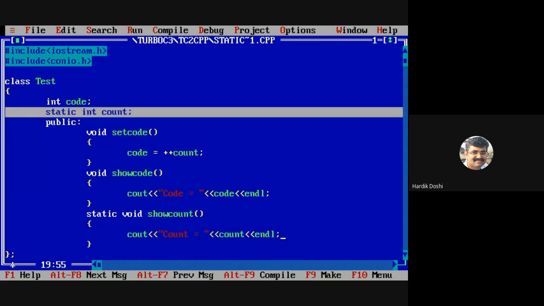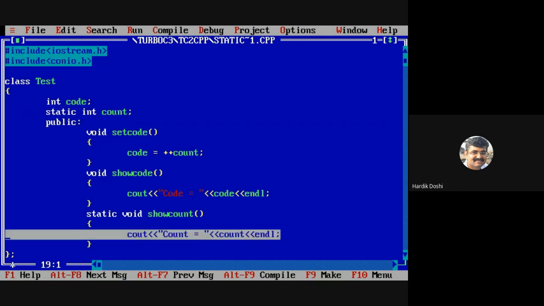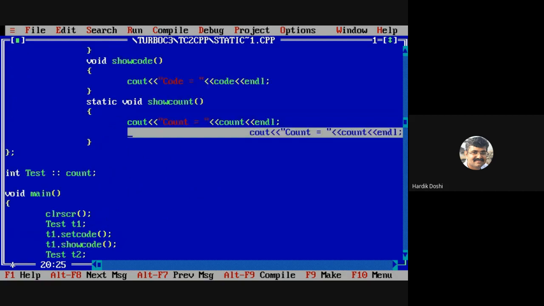But what is code now? What is the type of code? Static, non-static? Where have I accessed it? In a static function. It is wrong.